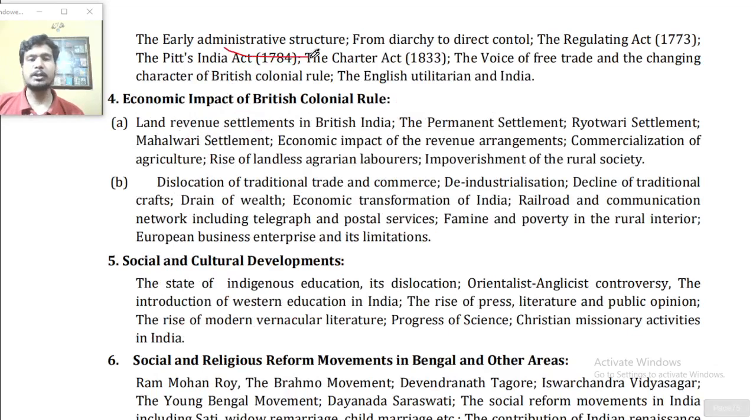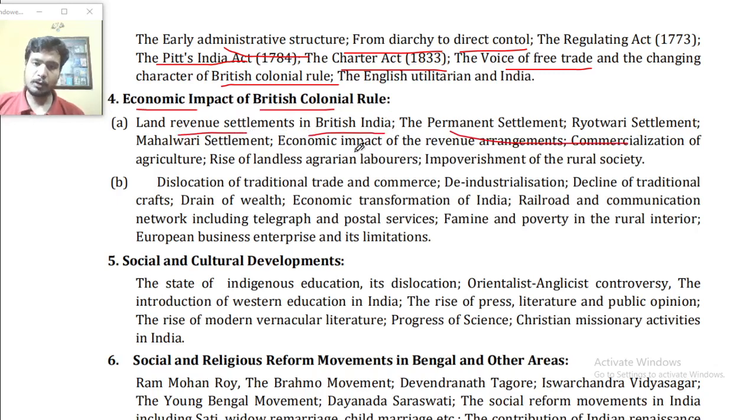The early administrative structure from dual to direct control, Regulating Act of 1773, Pitt's India Act of 1784 and the Charter Act of 1813. The voice of free trade and the changing character of British colonial rule, the English utilitarians and India. Economic impact of British colonial rule, the land revenue settlements in British India, the Permanent Settlement or Ryotwari settlement,